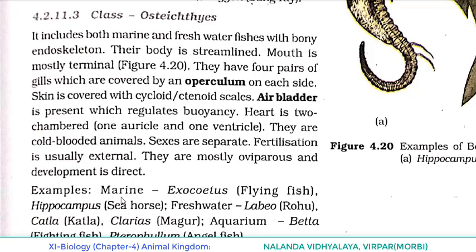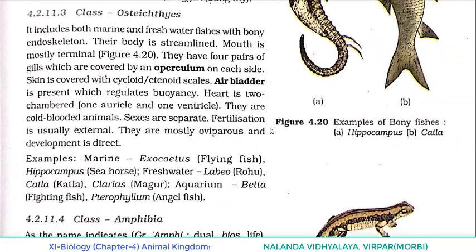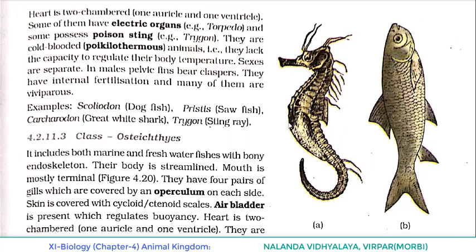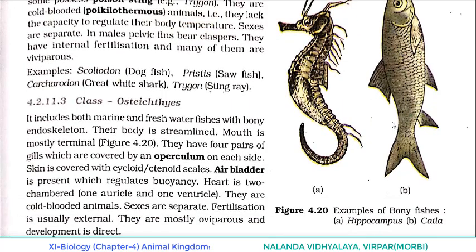Examples: as we said in the first point, it includes both marine and freshwater fishes with bony endoskeleton. Marine examples: Exocoetus, flying fish. Hippocampus, which you can see in the figure on the right side, examples of bony fishes. Hippocampus is known as seahorse, having a structure like a horse's head, so it has the name seahorse. The scientific name is Hippocampus.